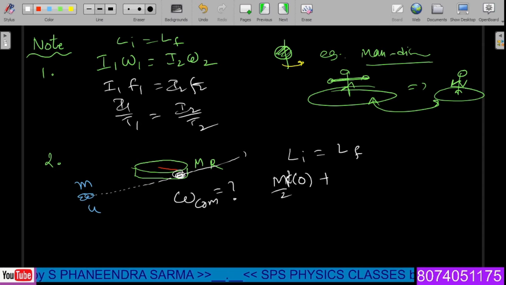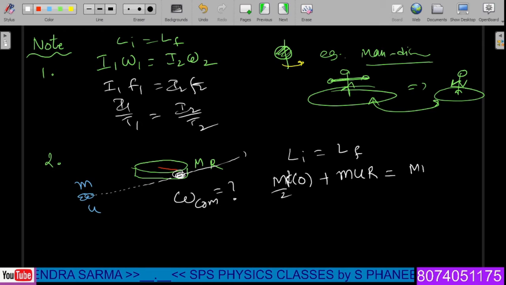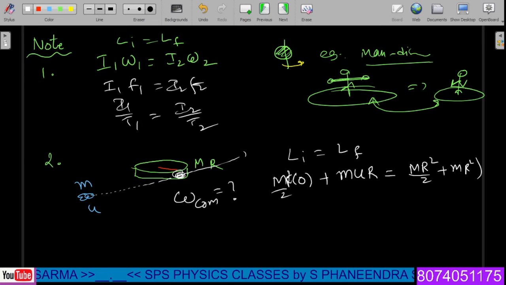Initially it is not rotating, so just before the contact, angular momentum of the lump is nothing but m u r, which is equal to, after completion of the rotation, the mass of the disk is the same, therefore MR square by 2 plus the lump's moment of inertia, small m into r square, whole into omega common.